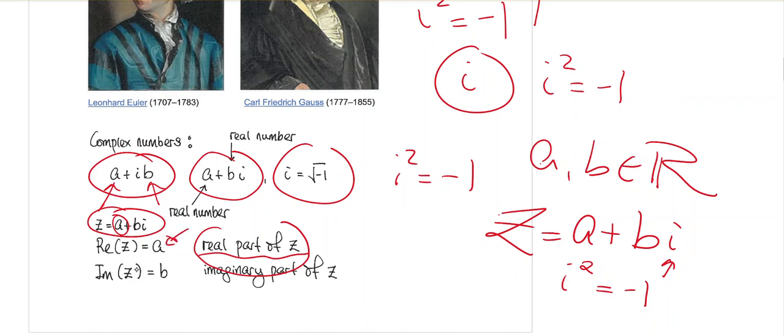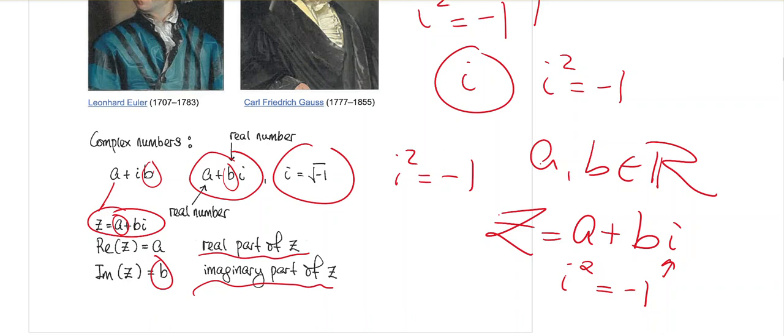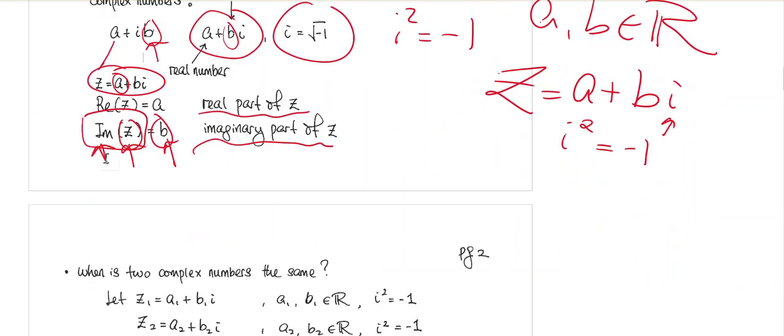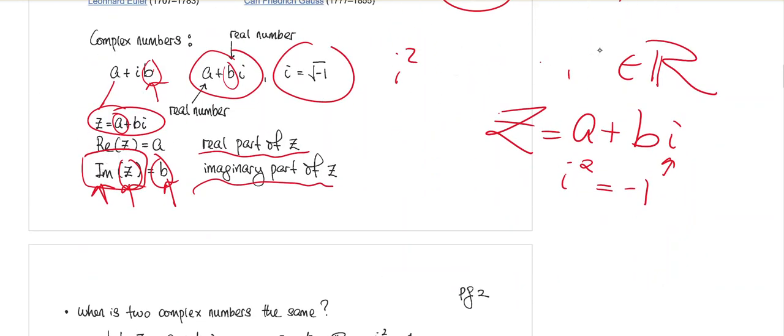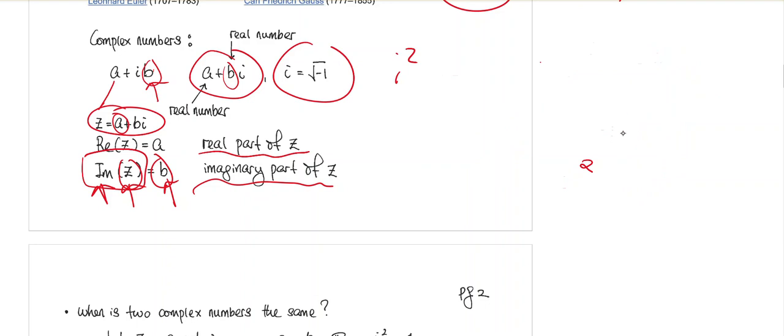Now, the b here is known as the imaginary part of that complex number. So even though the terminology is that b is an imaginary part, b is still a real number. The notation is IM, which stands for imaginary. So the imaginary part of the complex number is this number b, where b is a real number. Even though the name is imaginary, be careful: the imaginary part of a complex number is still a real number.